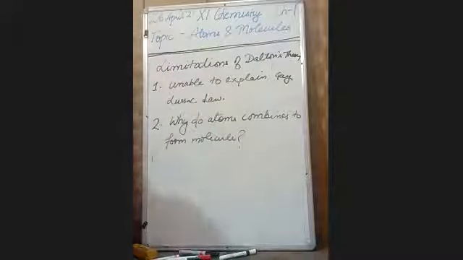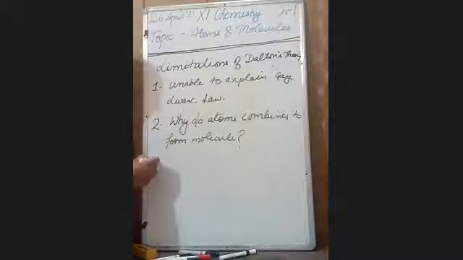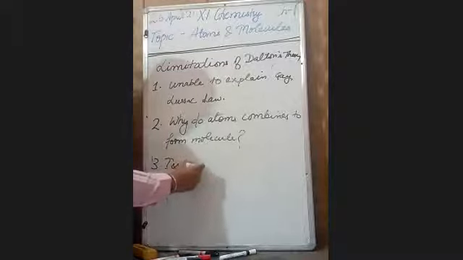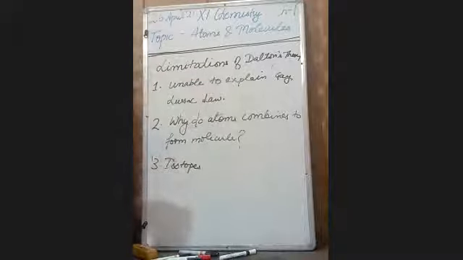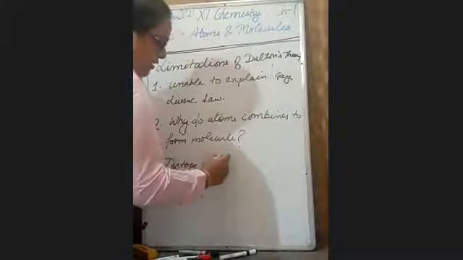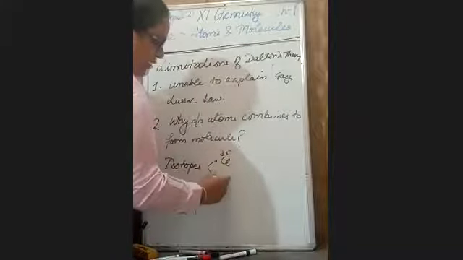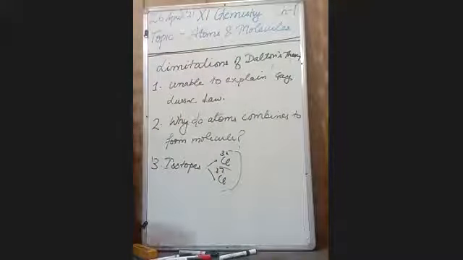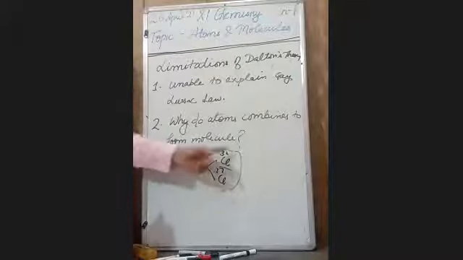Next, it could not explain why atoms of an element should differ in their masses. For example, take isotopes. What are isotopes? Atoms of the same element having the same atomic number but different mass number. Suppose I am taking chlorine-35 and chlorine-37. Both are chlorine atoms, but why are their masses different if they are the same atom?